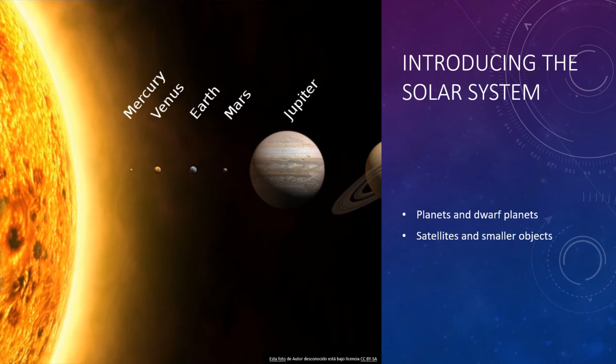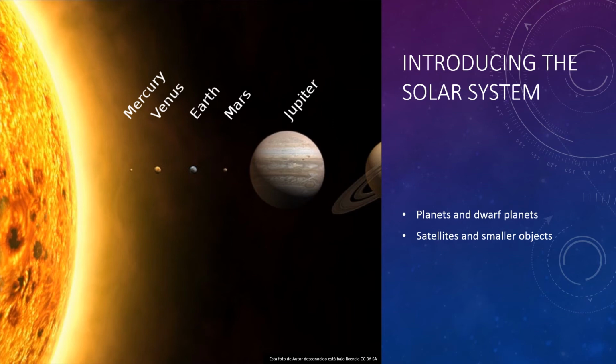We already know that we have 8 planets orbiting the Sun: Mercury, Venus, Earth, Mars, Jupiter, Saturn, Uranus, and Neptune. There are 5 dwarf planets in the solar system, and Pluto is classified as a dwarf planet.